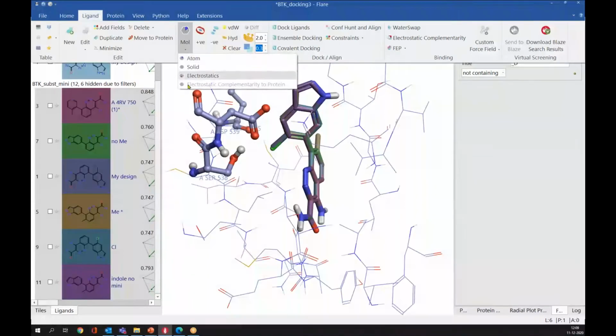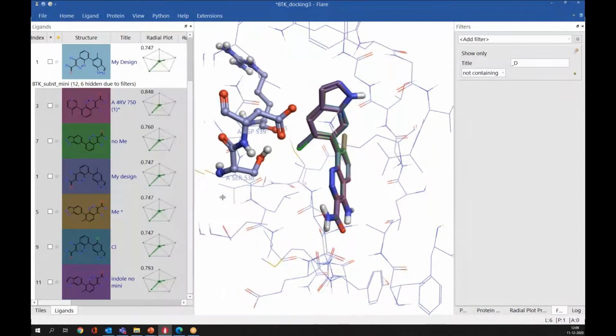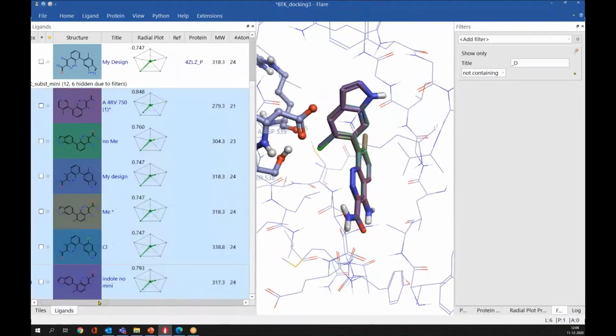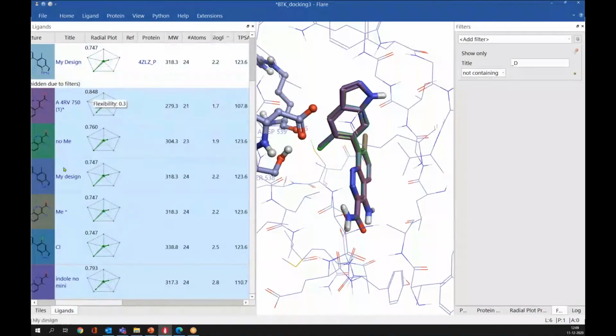You can add the surface, but if you see here, this option, electrostatic complementarity to the protein, is disabled. And why is it so? Because you can compute electrostatic complementarity with respect to a protein, and here these ligands have not been associated with any protein.